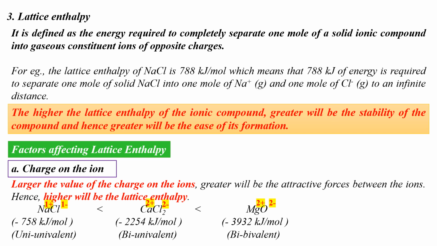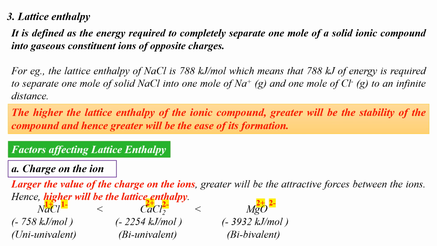In calcium chloride, the charge on calcium is +2 and the charge on each chlorine atom is -1. Since there are 2 chlorine atoms, the charge over Cl2 is -2. So this balances the +2 charge on calcium. Hence calcium chloride remains neutral. We know the charge on the ion is equal to the valency of the atom. So calcium in calcium chloride is bivalent and chlorine in calcium chloride is univalent because individual chlorine has a charge of -1. So this is a bi-univalent type compound.